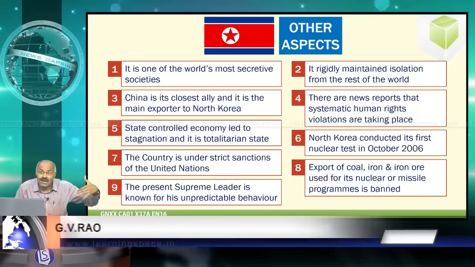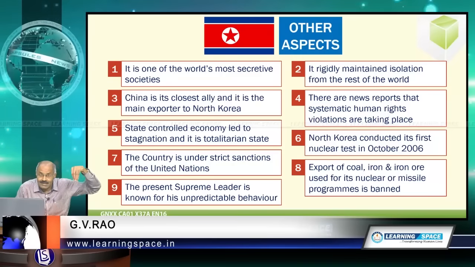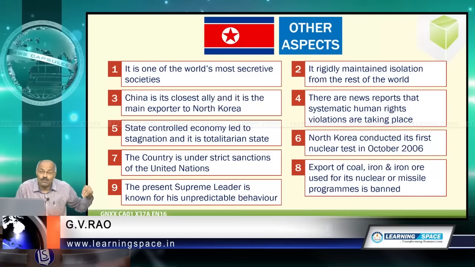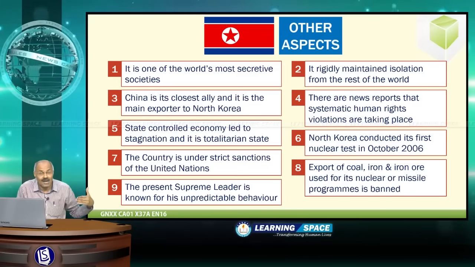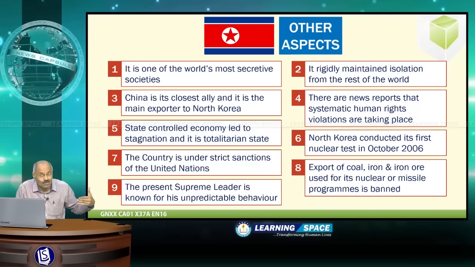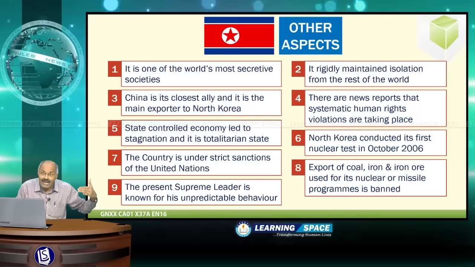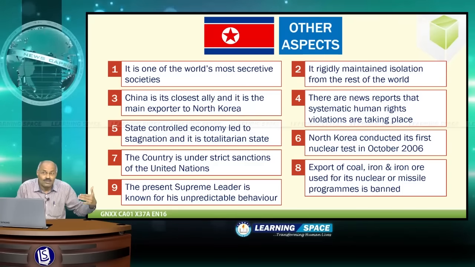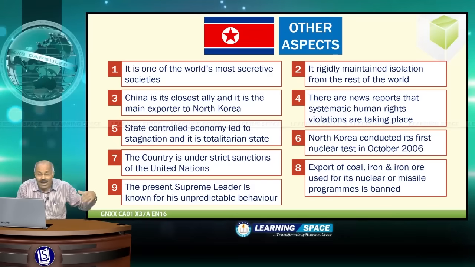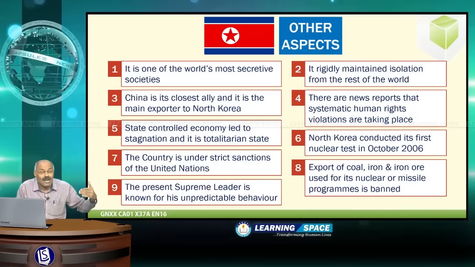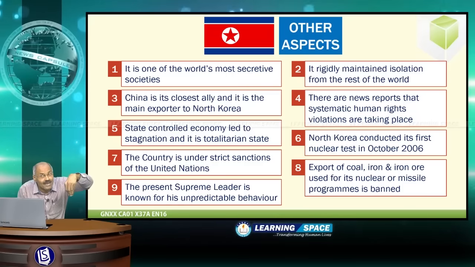North Korea conducted its first nuclear test in October 2006, and several times sanctions were imposed by the United Nations. But only China can control North Korea, but China is not controlling North Korea because of its own reasons. Export of coal, iron and iron ore used for its nuclear or missile program is banned by the United Nations, and the present supreme leader, as I have already told you, is known for his totally unpredictable behavior.